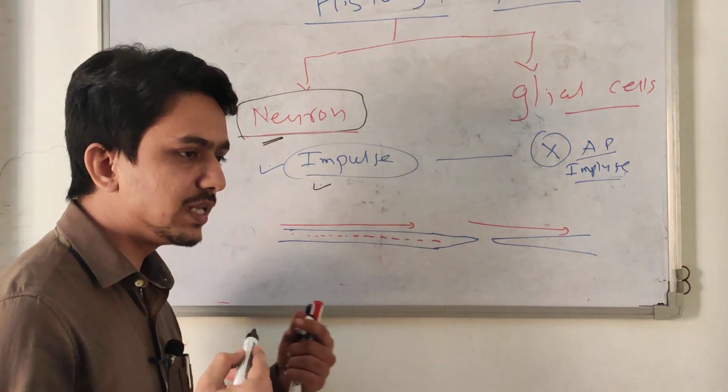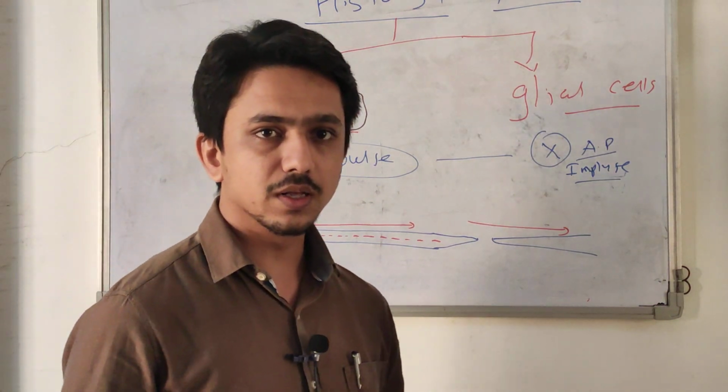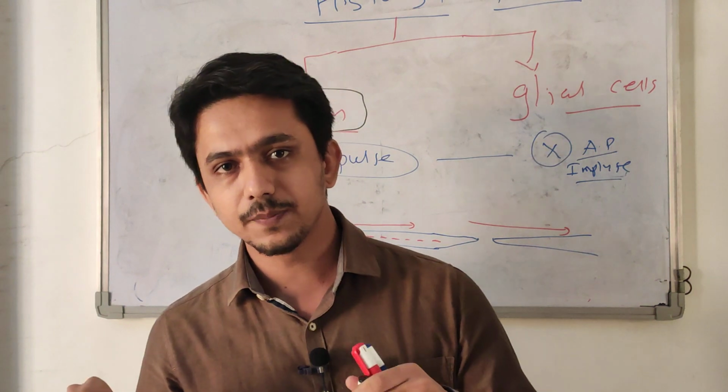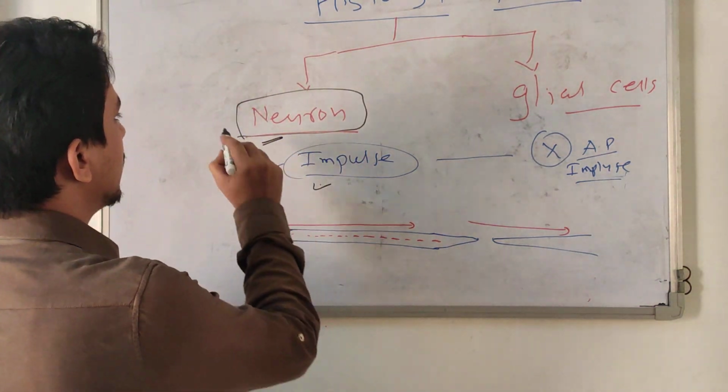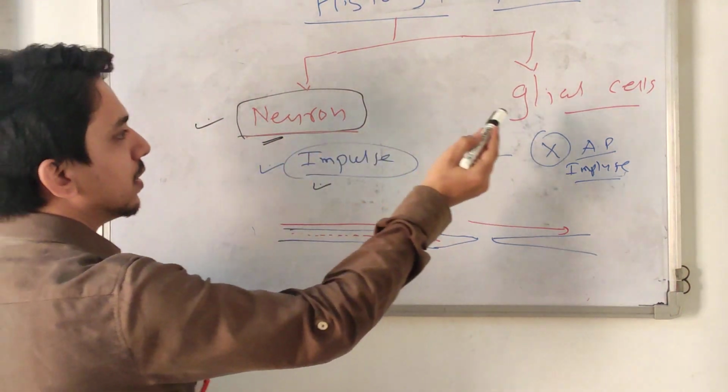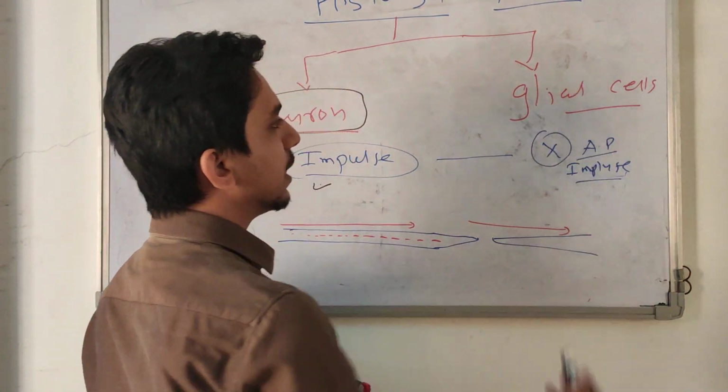Those cells which can generate, transfer and conduct the action potential, the electric activity, are called neurons. So today we talk about the neuron, and next lecture we talk about the glial cells.